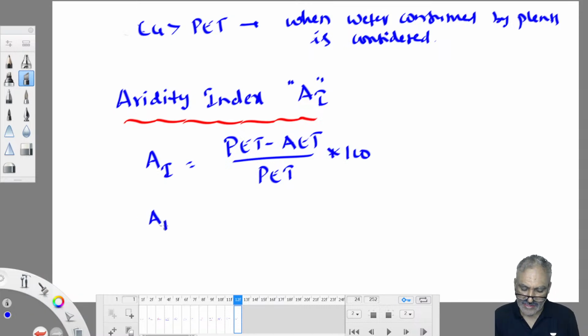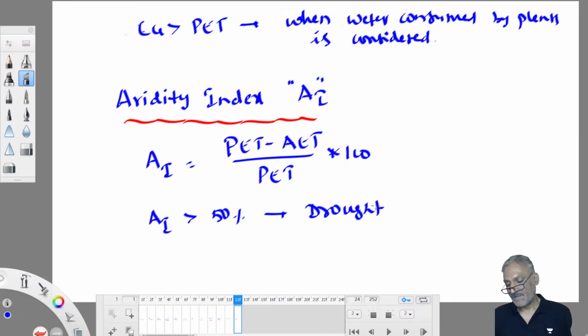If the aridity index is greater than 50%, that region experiences severe drought. That means no rainfall happens in that area, and farmers don't get crops properly. Therefore, they badly need help from the government. Severe drought.